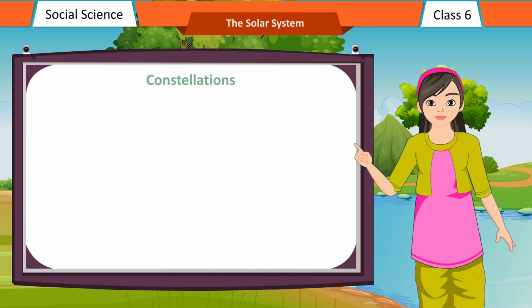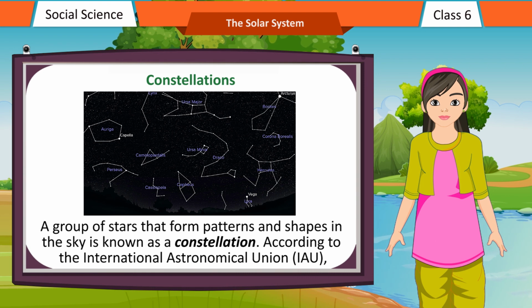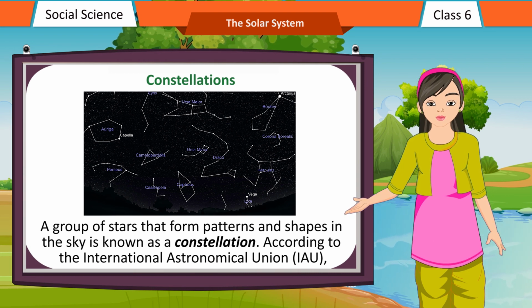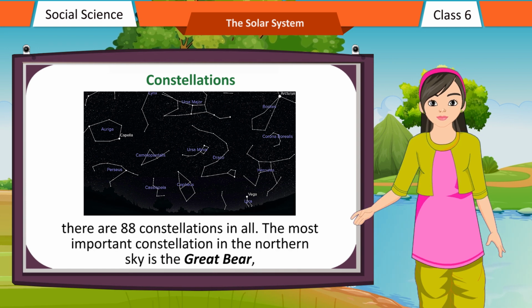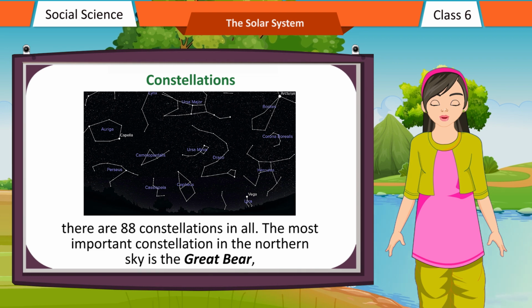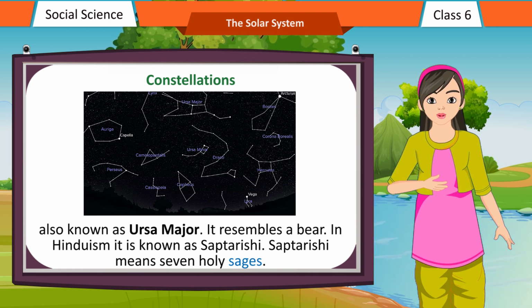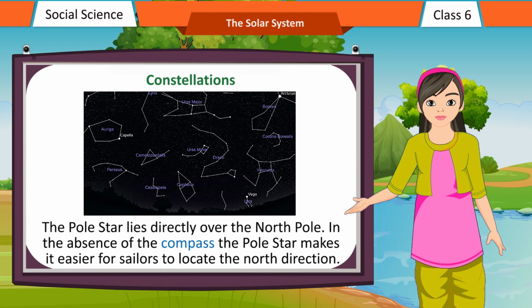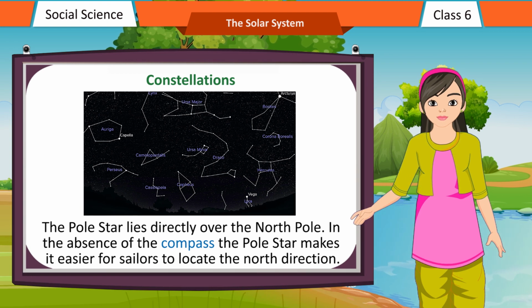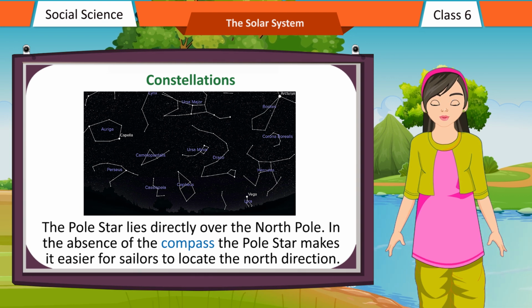Constellations. A group of stars that form patterns and shapes in the sky is known as a constellation. According to the International Astronomical Union, IAU, there are 88 constellations in all. The most important constellation in the northern sky is the Great Bear, also known as Ursa Major. It resembles a bear. In Hinduism it is known as Saptarishi. Saptarishi means 7 holy sages. The pole star lies directly over the North Pole. In the absence of the compass, the pole star makes it easier for sailors to locate the north direction.